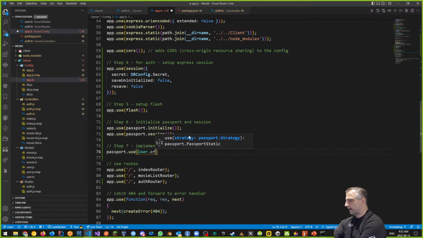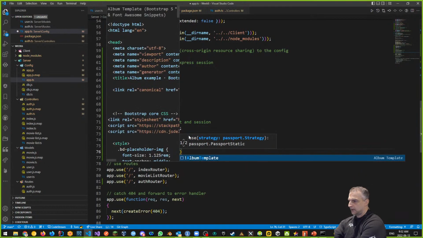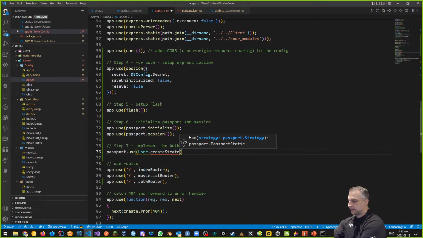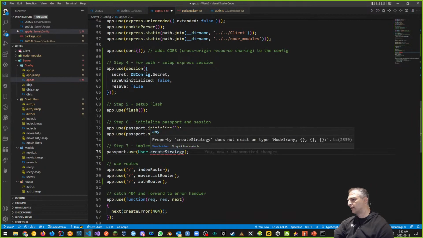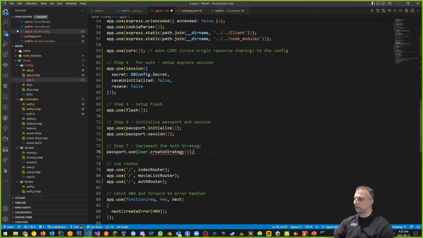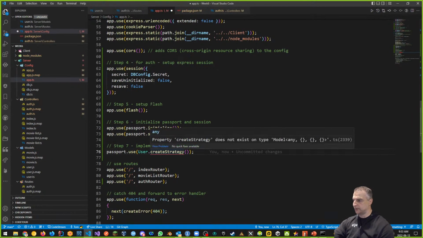So now this is where you may or may not get user.createStrategy, you may or may not get code hinting. And the reason why you may not get code hinting here is because the user is just a regular model right now. And we're going to modify this in 1 second.